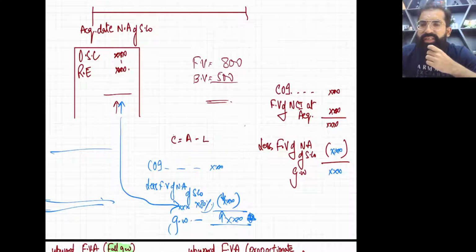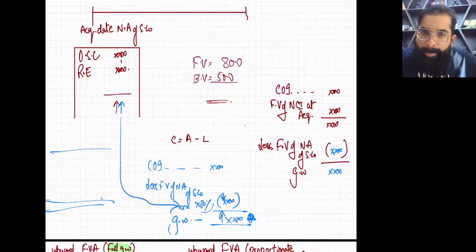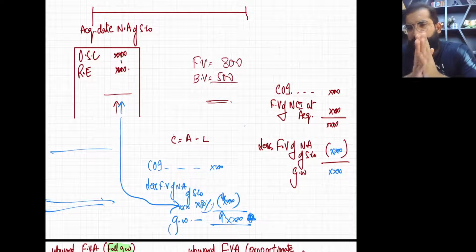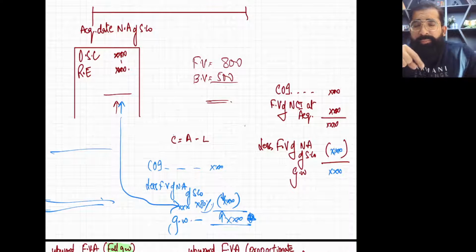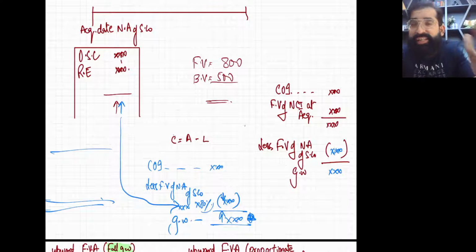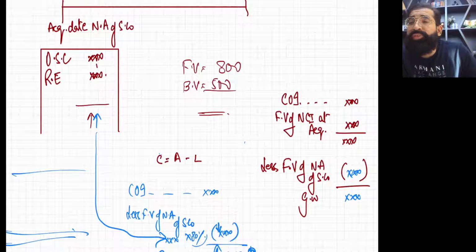Now, as you all know, this is the full goodwill method, and this is the requirement of consolidation: whenever the parent company acquires a subsidiary company, the parent company brings all the assets of the subsidiary company, all the net assets of S company, to fair value. Remember? This exercise is called fair value adjustment. Very simple. So let's make the entry of fair value adjustment.